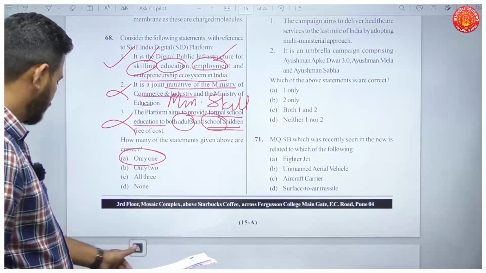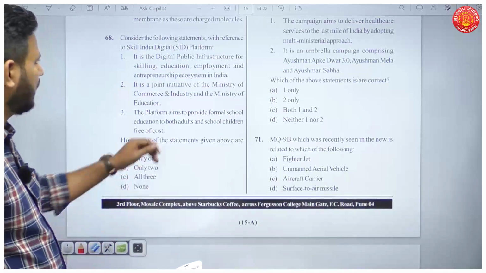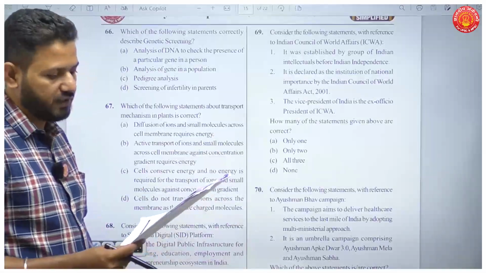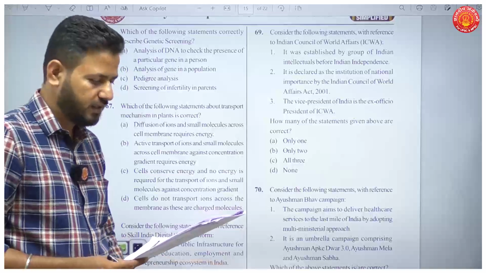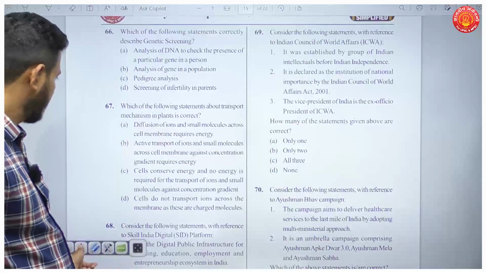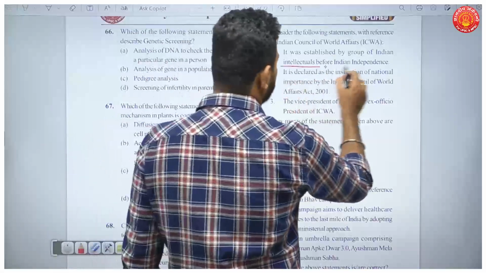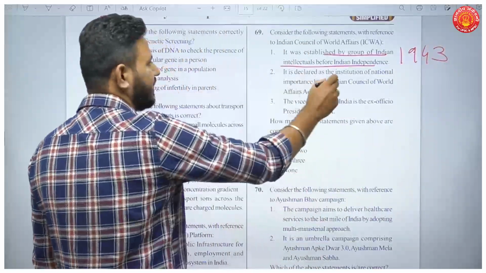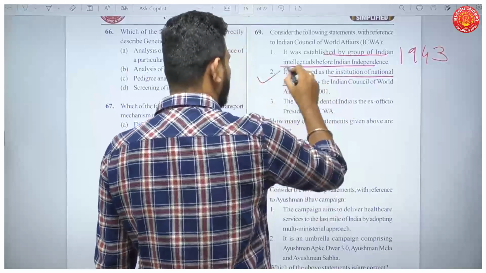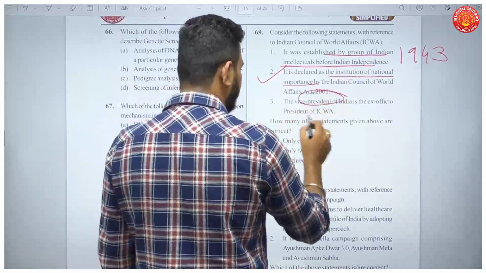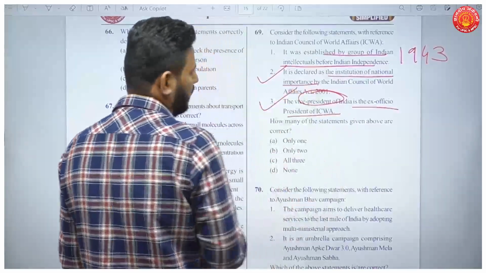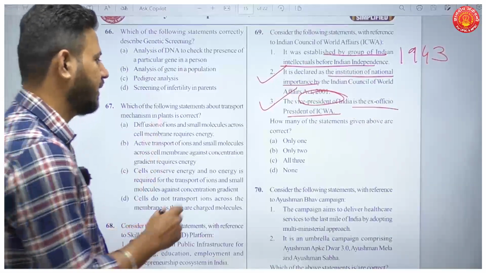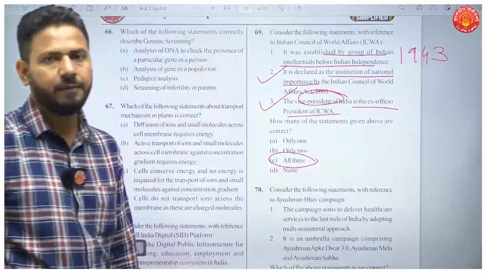Okay, then question number 69. Yes, consider the following statements with reference to Indian Council of World Affairs. Now, it was established by a group of Indian intellectuals before the independence. Yes, in 1943 this was established. It is declared as the institution of national importance. This is also true. And Vice President of India is the ex officio president of this council. This is also true. So how many of the statements are correct? All the three statements here will be correct. Okay.